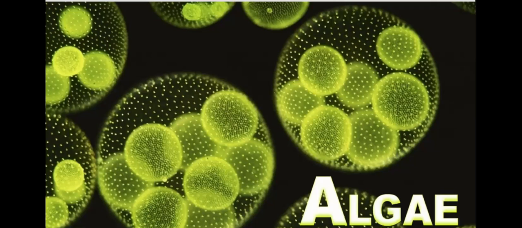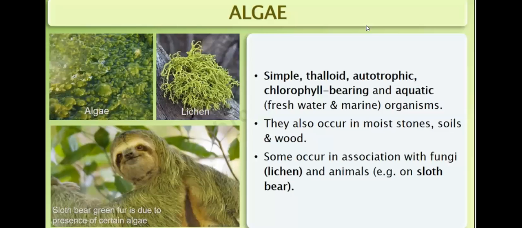Now we'll be learning about what in kingdom Plantae. There is a very important member, that is class algae. So what are algae? They are simple thalloid. Thalloid means the plant body is not divided into root, stem, and leaves. No root, no stem, no leaves. So that is called thalloid. They are autotrophic, they bear chlorophyll, and are aquatic. Mostly they are found in both freshwater as well as marine water.